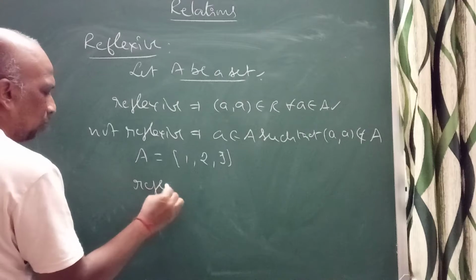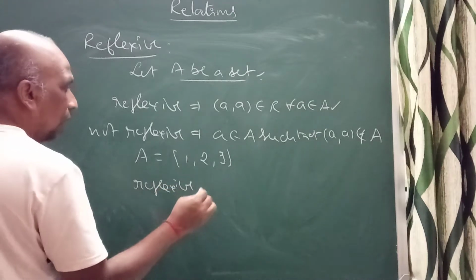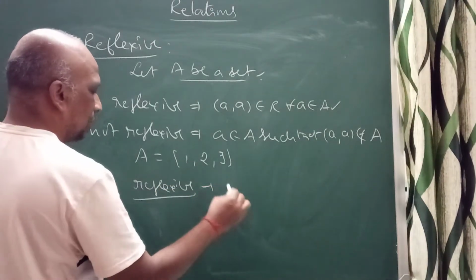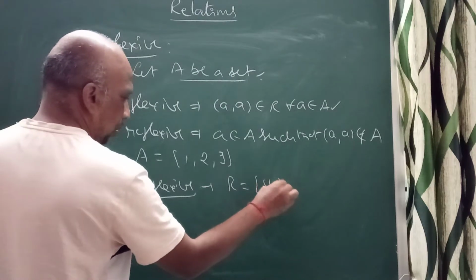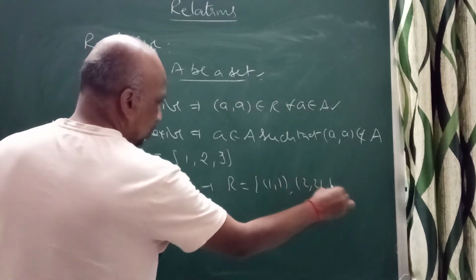So reflexive means definitely R should have (1, 1), (2, 2), (3, 3).